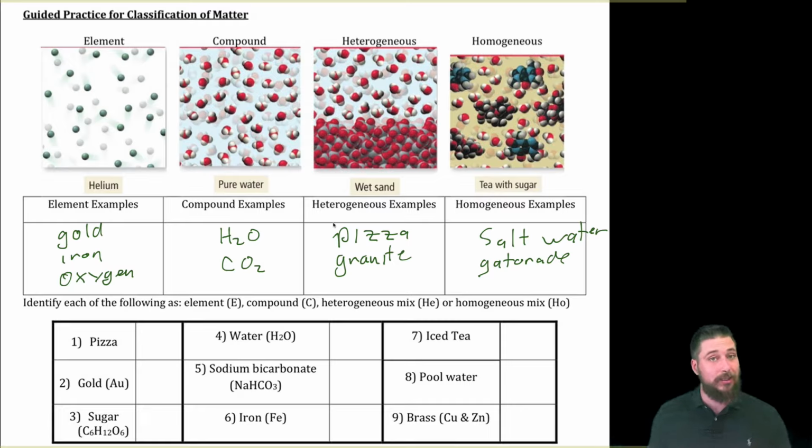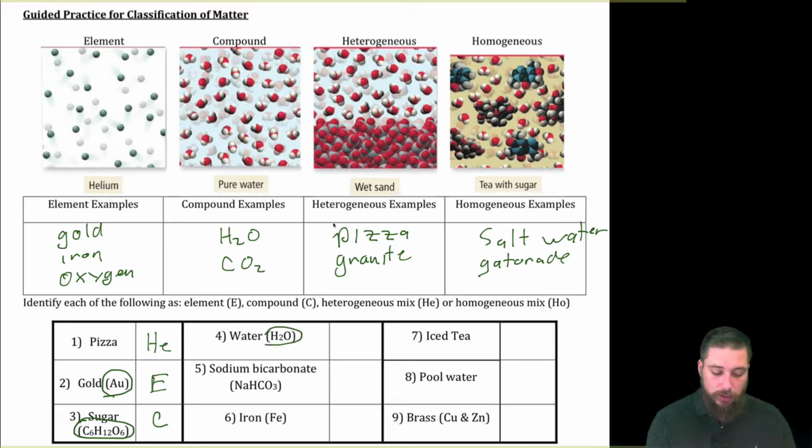So a pizza is definitely not a pure substance. It's a mixture. It looks different throughout. This is going to be a heterogeneous mixture. Gold. Notice how gold, here's the symbol for gold. It's one type of element. So we're just going to call it an element. Now sugar, if we have pure sugar, that's a pure substance. However, is sugar one type of atom or more than one type of atom? Well, there's actually three types of atoms. There's carbon, hydrogen, and oxygen. And so that's actually a compound.